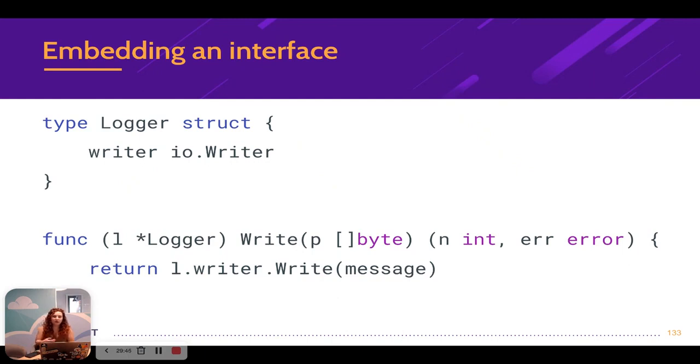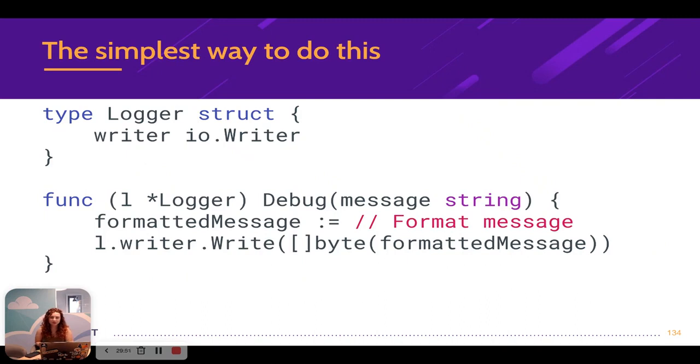So now that we know this, first of all, we can do this ourselves, right? We can just have the writer field on the logger struct. We don't really need that wrapper function because we're only calling the Write method a few times, and there's no reason not to just call the Write method on the writer field directly. So in this case, I really think that what's happening here is the simplest way to do this.